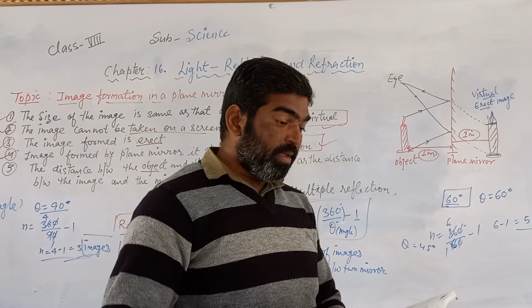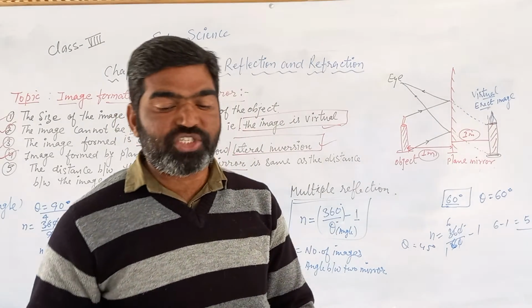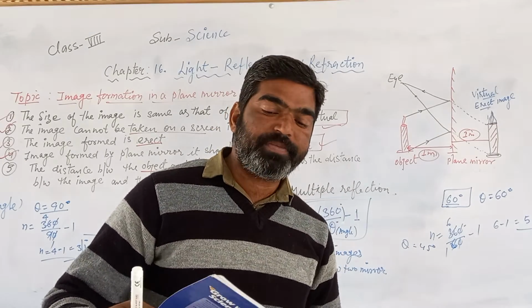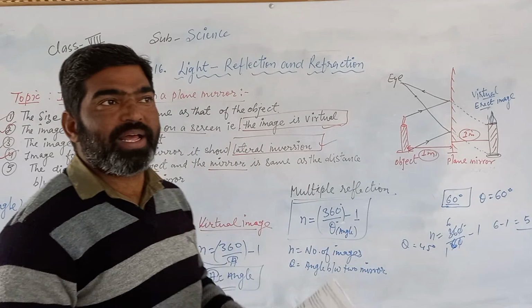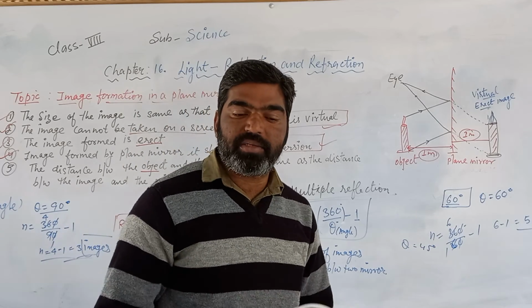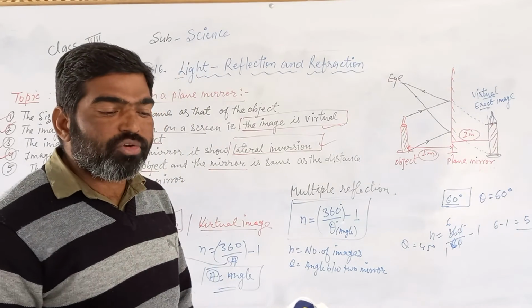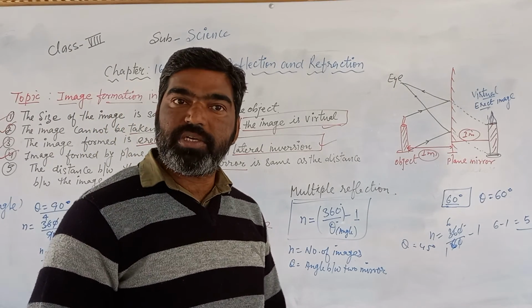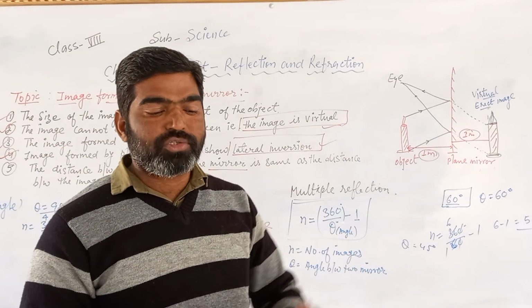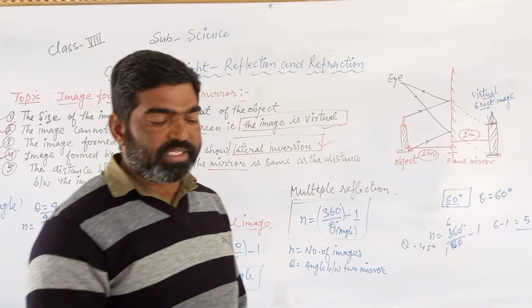The phenomenon of multiple image formation is used in many places such as exhibitions, toys, and in a device such as the kaleidoscope. This phenomenon of multiple reflection is used in many different types of toys or devices. One of them is the kaleidoscope. A kaleidoscope is a simple device which is based on the principle of multiple reflection. You can also prepare your own kaleidoscope. You can see this activity is given.